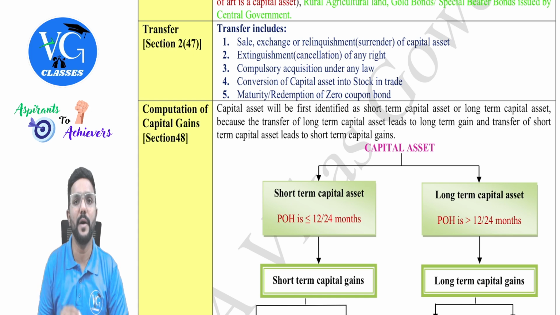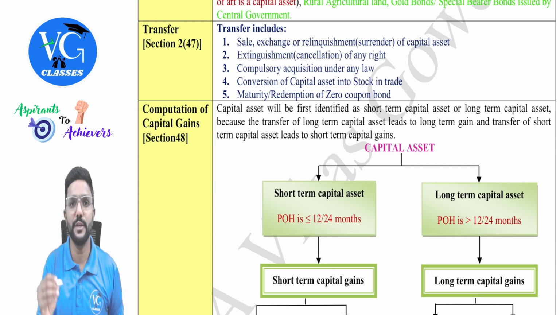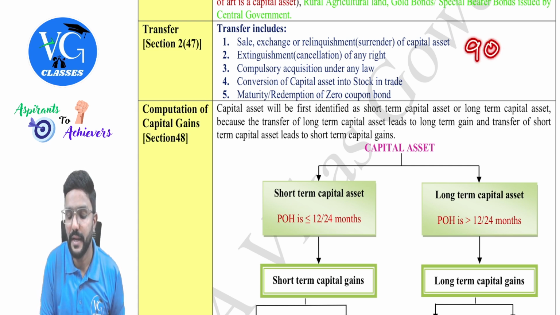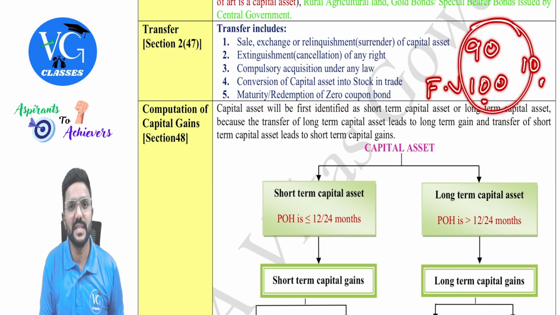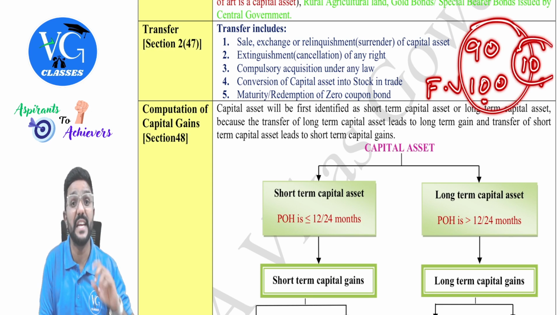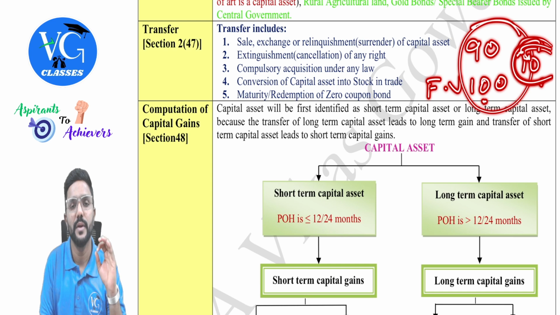But a zero coupon bond is something which is issued at discount and redeemable at par. Now assume a zero coupon bond is issued at 90 and redeemed at 100, which is the face value. So for the investor, what is the gain? 10 rupees. For the issuer, this 10 rupees is nothing but a discount. Can he claim it as an expense? Yes, he can claim it as an expense. The issuer, that is the company, can claim it as an expense over the maturity period of the bond.